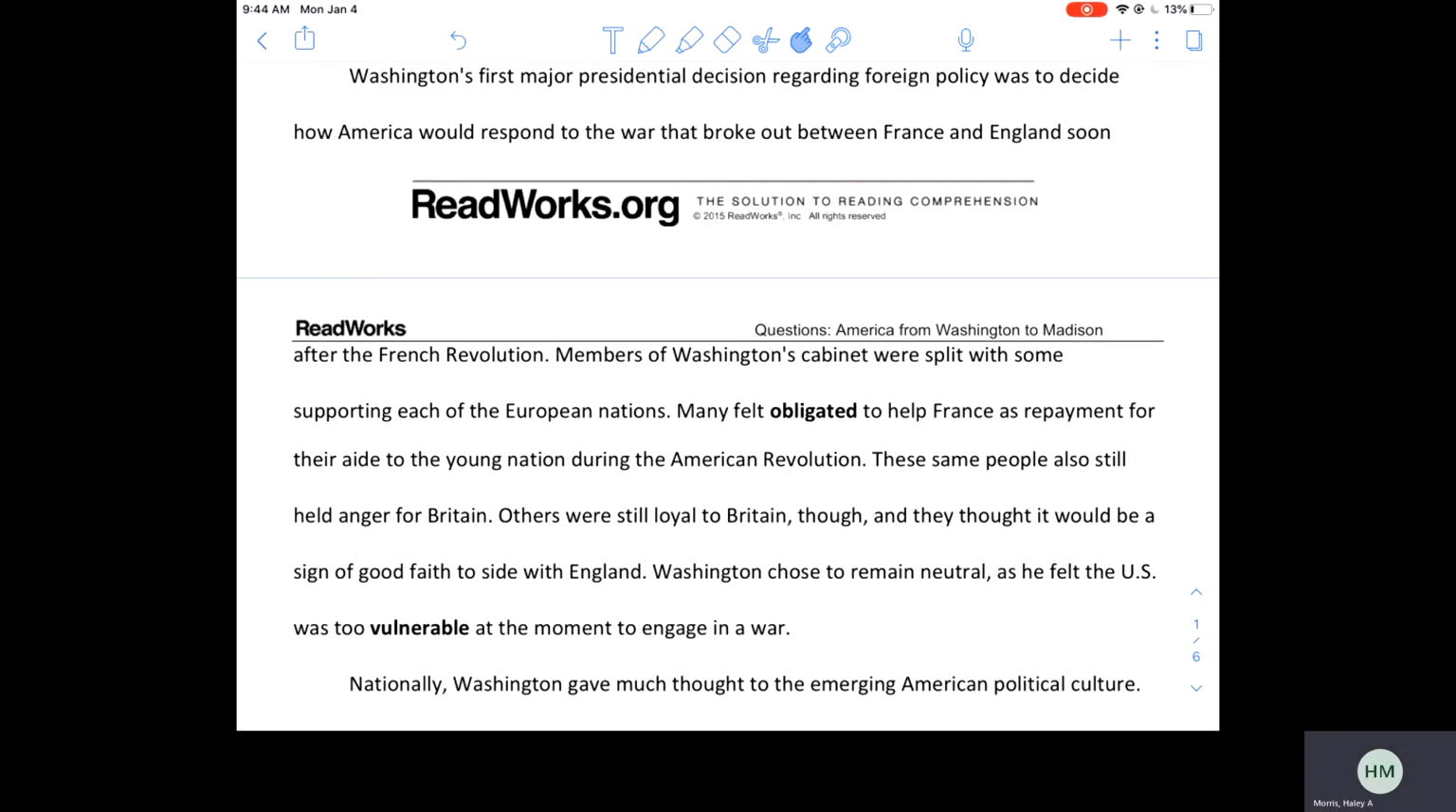Others were still loyal to Britain, though, and they thought it would be a sign of good faith to side with England. Washington chose to remain neutral as he felt the U.S. was too vulnerable at the moment to engage in a war. And so for this paragraph, you should write your synonyms for obligated as well as vulnerable.